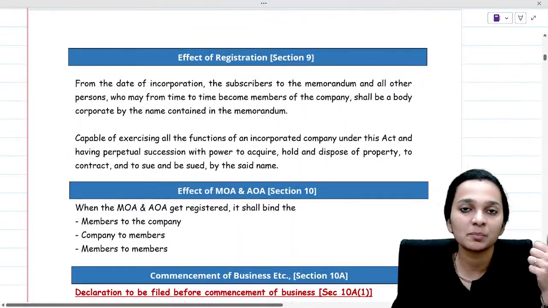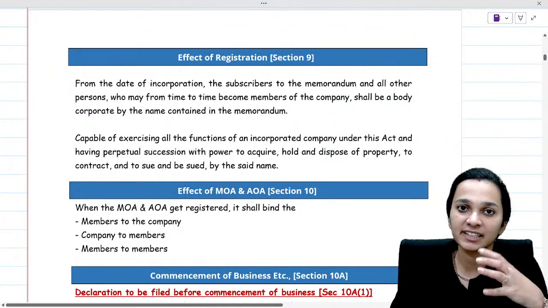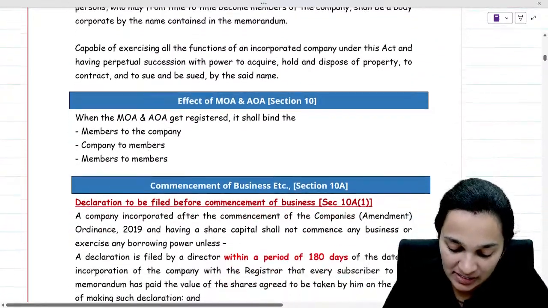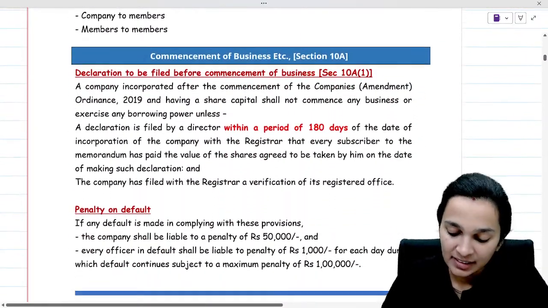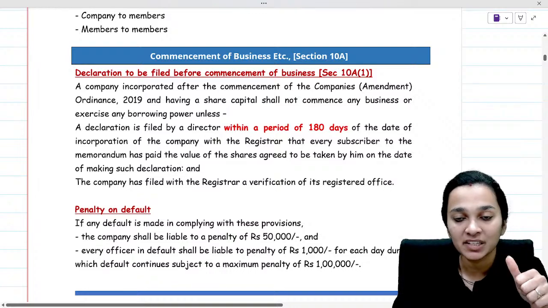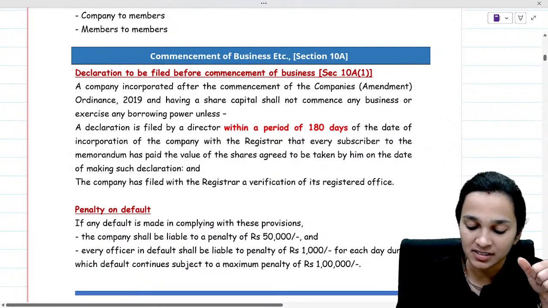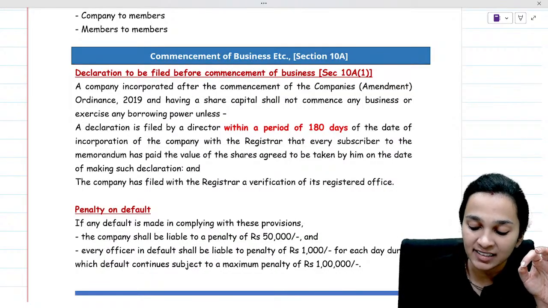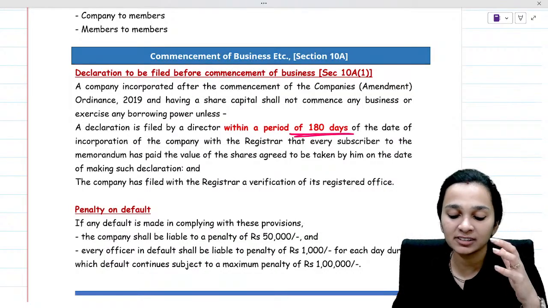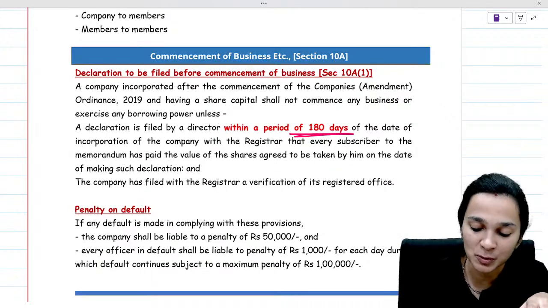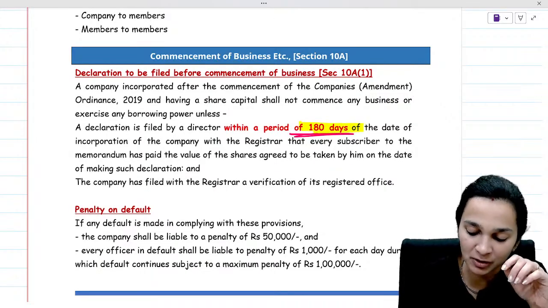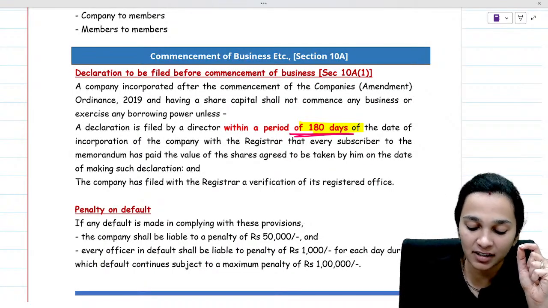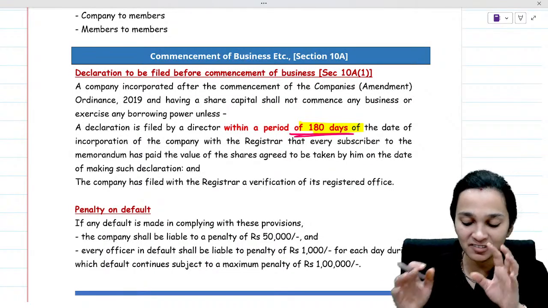Now, as soon as a company is registered, it gets a separate status of a body corporate. Now, if the company wants to commence its business, it will have to obtain another certificate which is called the Certificate of Commencement of Business, and this will be obtained after the declaration is filed by the directors within 180 days from the incorporation, that every subscriber has paid the amount on the shares which they have subscribed to.